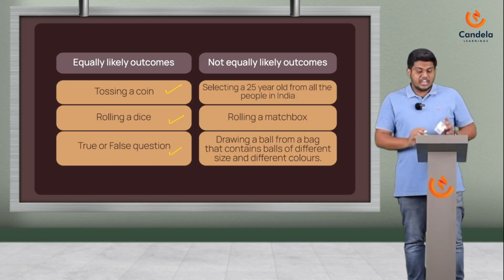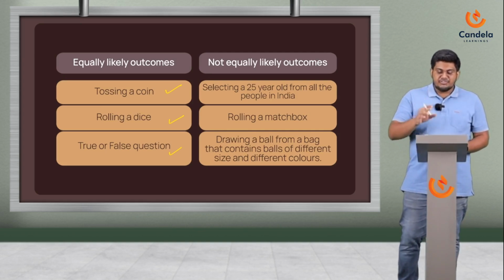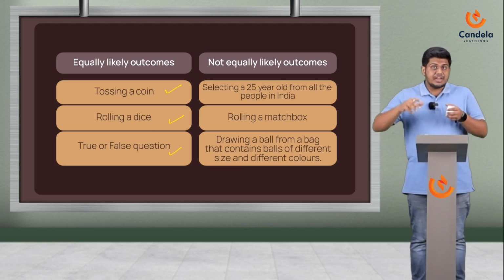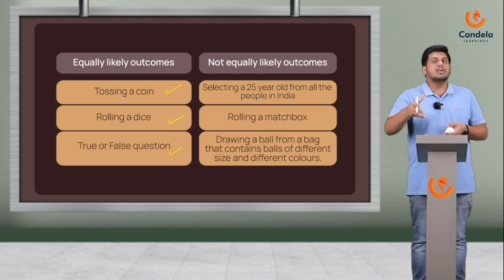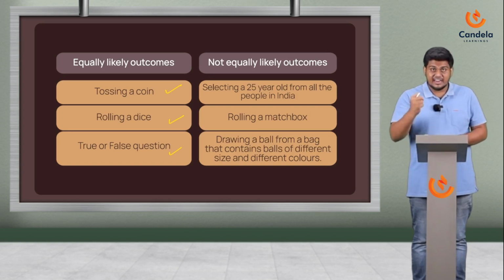So the matchbox is also not an equally likely outcome. Drawing a ball from a bag that contains balls of different size and different colors. Now different colors we can understand, but different size, I mean when I'm putting my hand in, I know if it is big or small or whatever, right? I have a choice to choose which one that I can select there. So this one is also a not equally likely outcome.